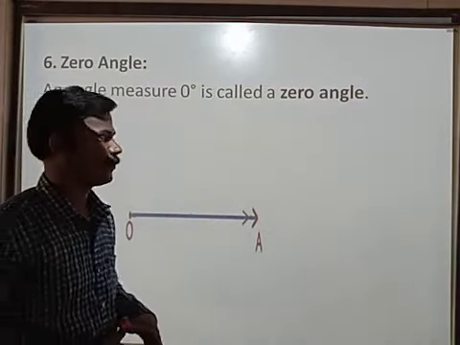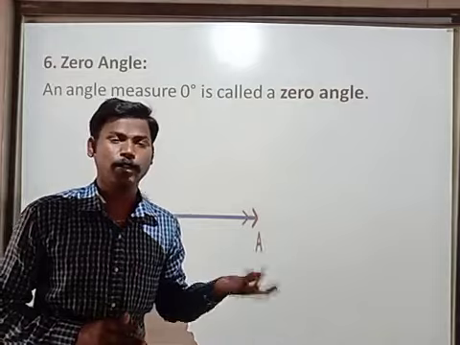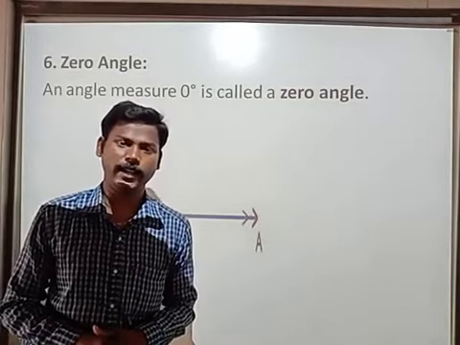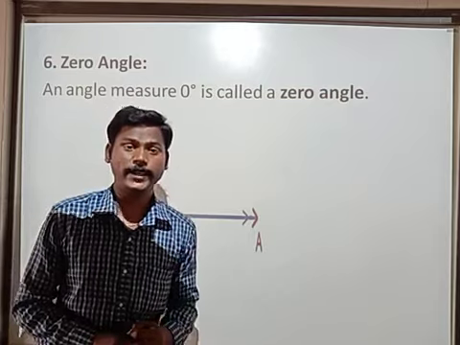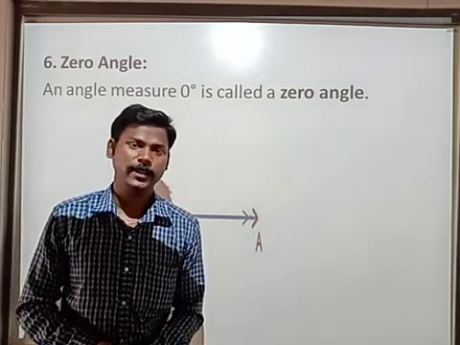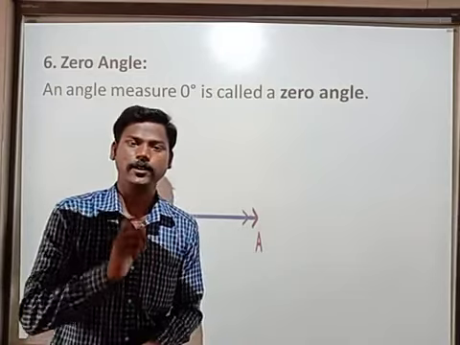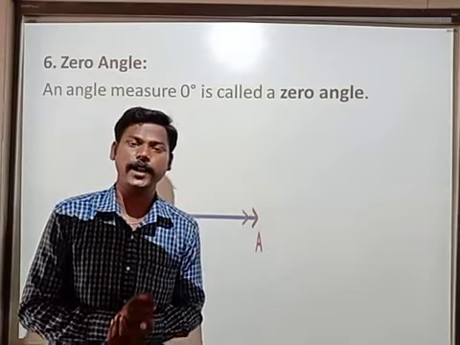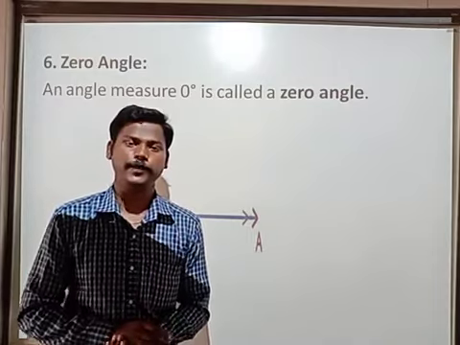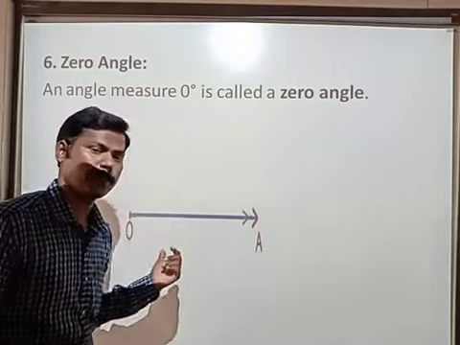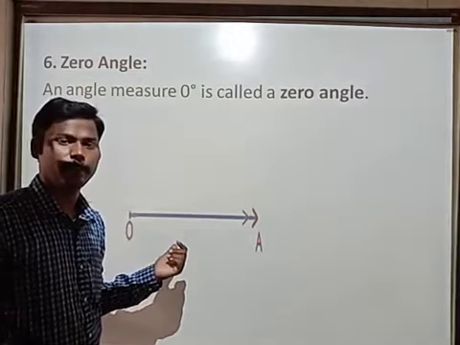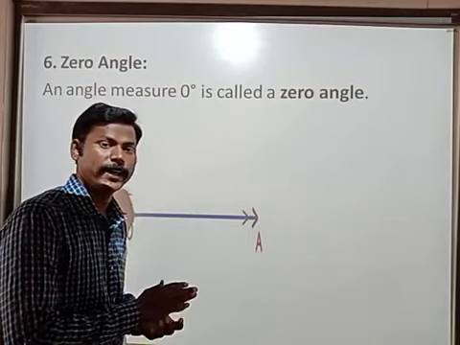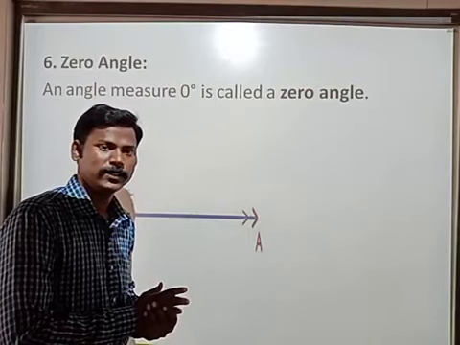So next type, we already know some conditions. More than 90, more than 180, less than 360, less than 180. So what about exactly 0 degrees? Yes, very good. Have you got the question in your mind? When the measure of an angle is exactly 0, that means the initial point and final point are the same. That is, the two rays are not moving anywhere; they coincide one on the other.